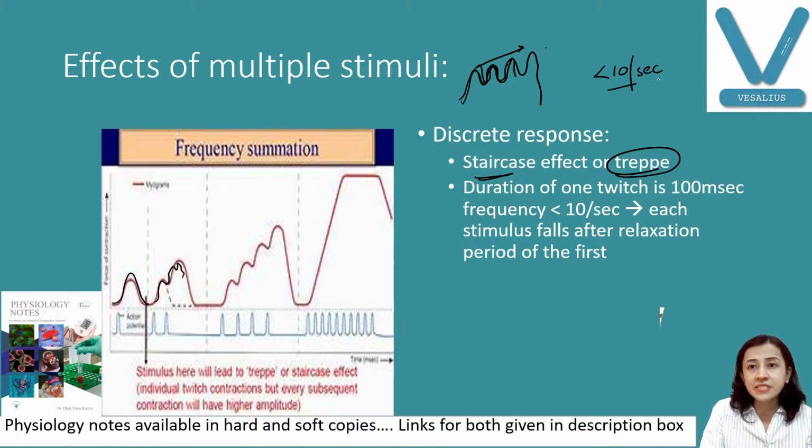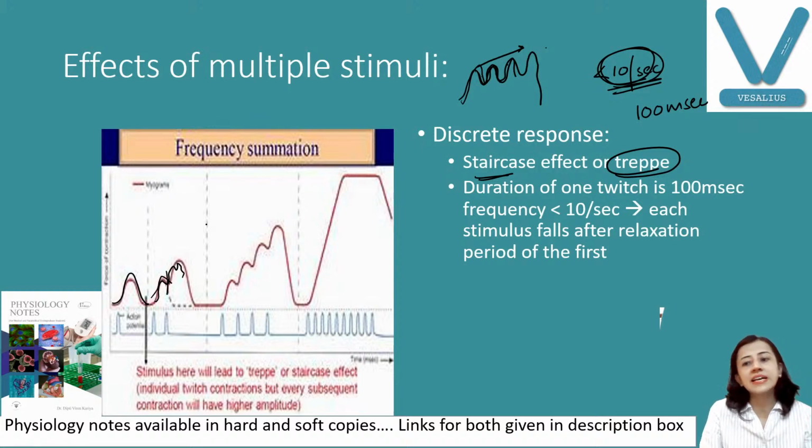Why less than 10 per second? As we discussed yesterday, the total duration of contraction of the simple muscle curve is 100 milliseconds. So if we are giving stimuli at a rate of less than 10 per second, only then your second stimulus falls after the relaxation period. So this is the first effect, known as staircase effect or trapeze.